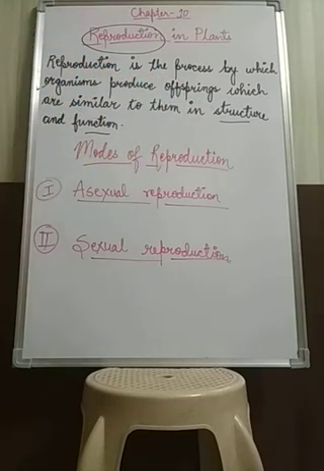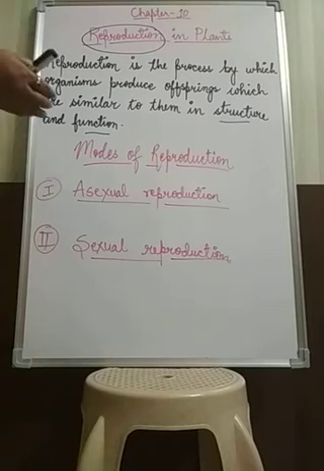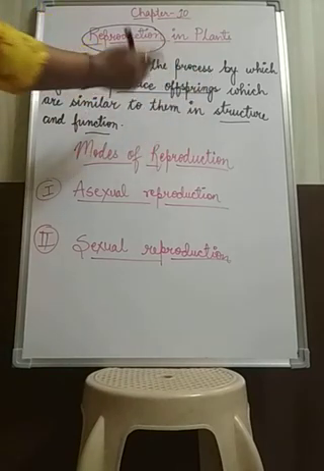It is actually the process of formation of new individuals of a species from the existing ones. Whatever organisms exist on this earth, by this process the same type of organisms also reproduce, so that life continues on the earth. The mechanism of reproduction or propagation is different in different organisms. Obviously, the way humans reproduce is not similar to animals or plants. It differs from organism to organism, but the basic thing, that they produce offspring, is similar.